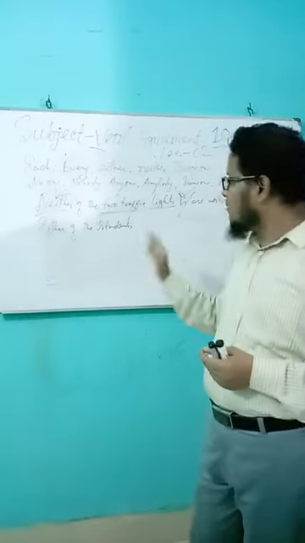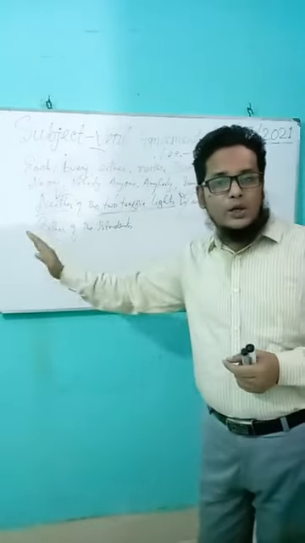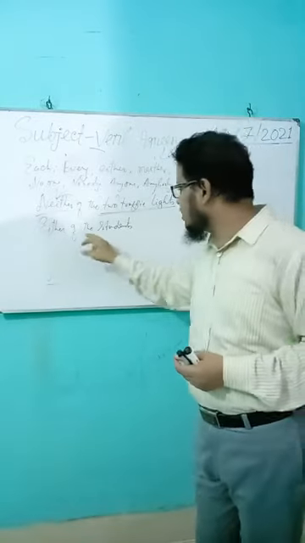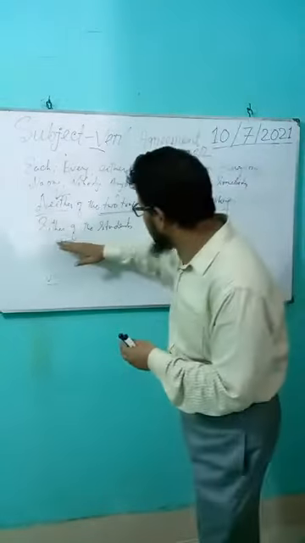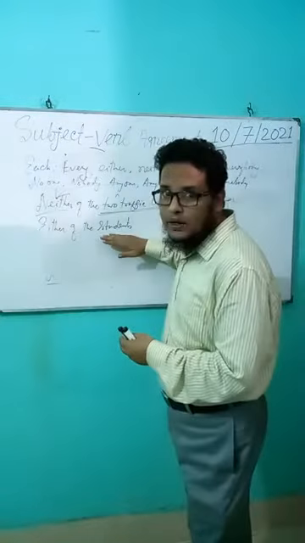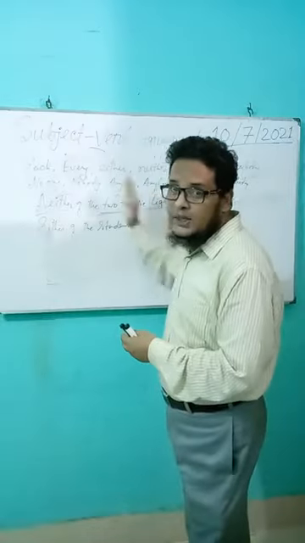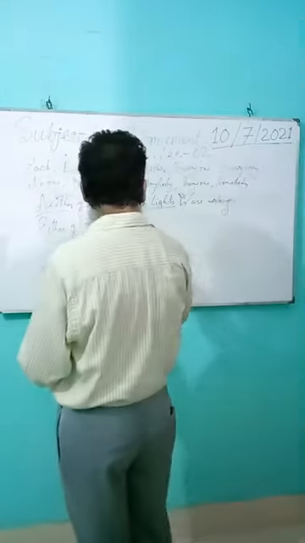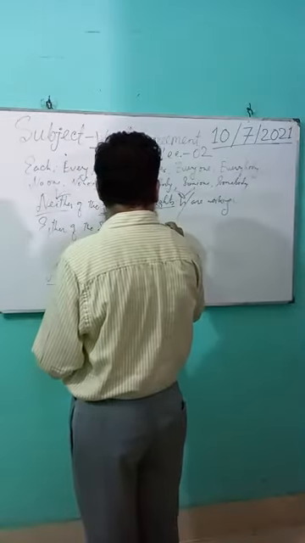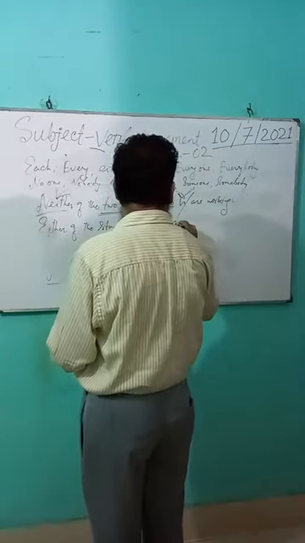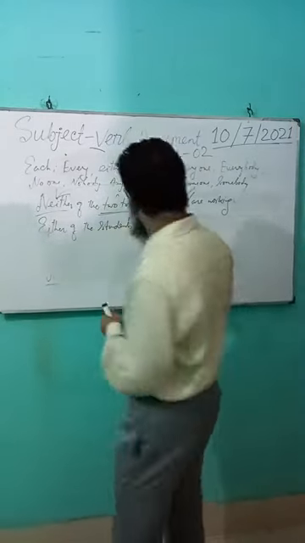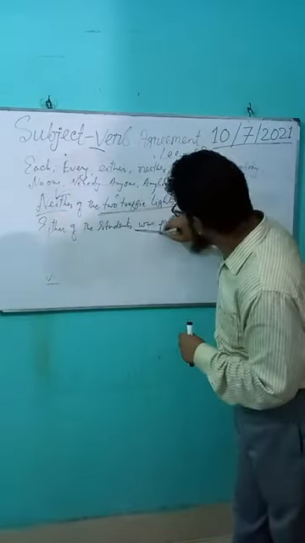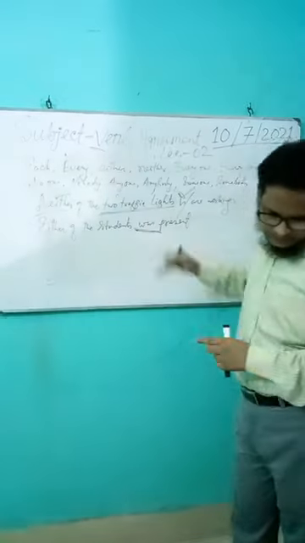But the verb must agree with the subject, not the phrases. Either of the students is a plural noun, but the verb must agree with the subject. Either of the students was present, not were present.